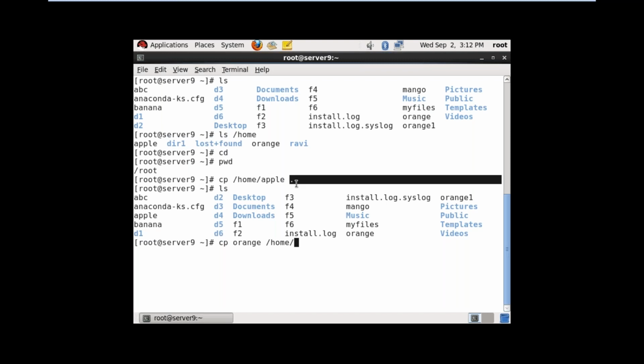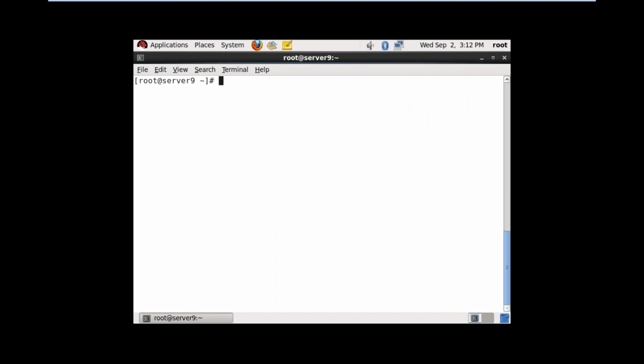So you can copy files from your current directory to a destination directory, and you can also copy a file from a destination directory to your current directory. When you mean the current directory, you have to mention the dot. Dot means current directory.